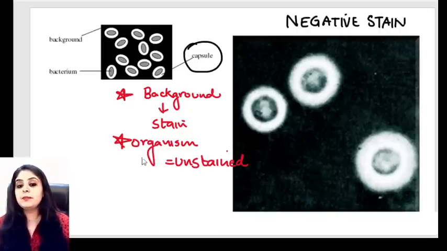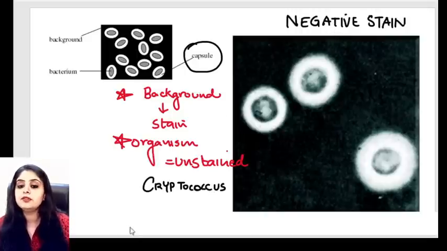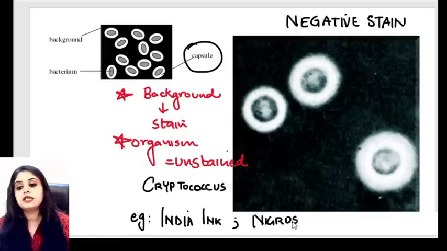Okay. So please remember, this is very commonly used for Cryptococcus, which we will be studying in the next session, which comes basically under fungus or mycology. Cryptococcal meningitis we will study. So whenever you want to pick up Cryptococcus, you do negative stain. Any examples of a negative stain that you've heard of? Remember, there's something called an India ink stain. There's something called a nigrosin stain. India ink and nigrosin stains are negative stains that we have.